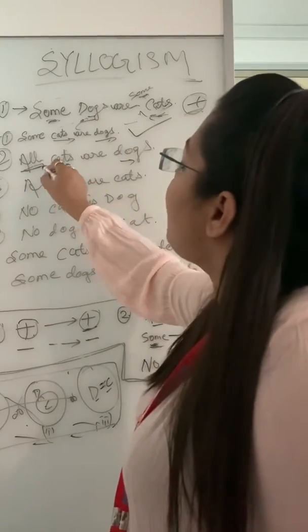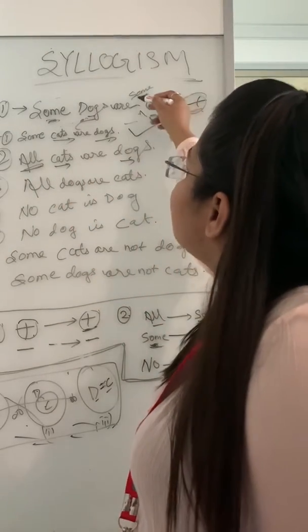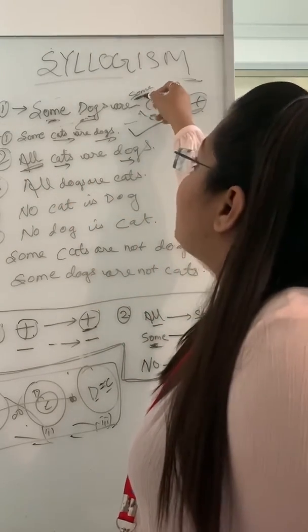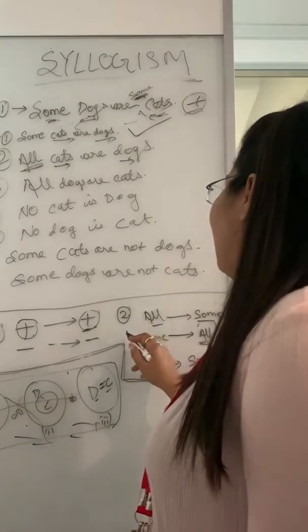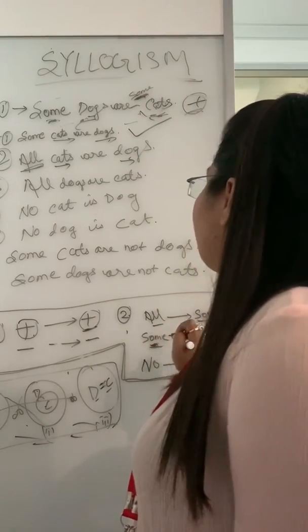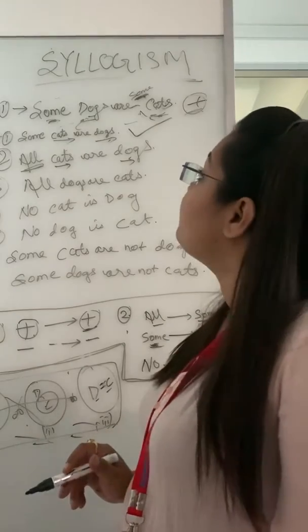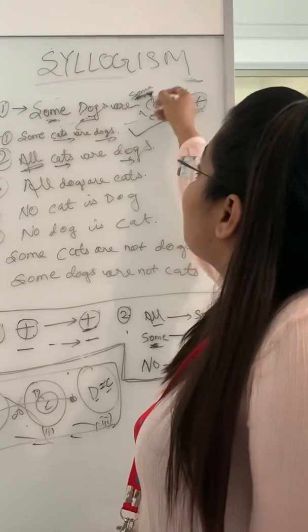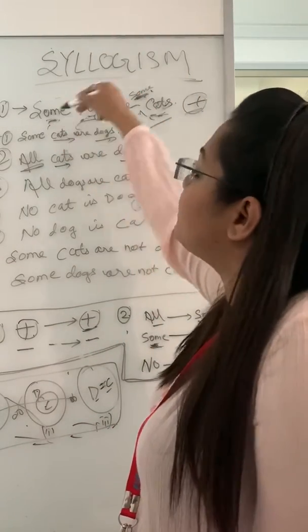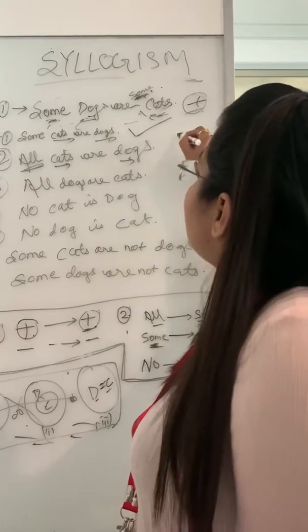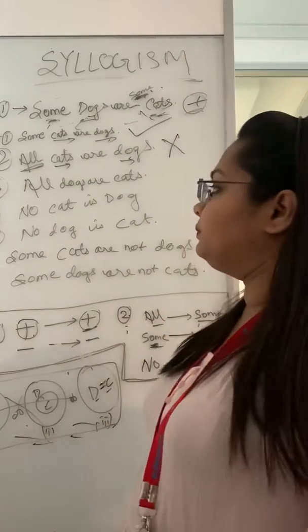It is saying all cats are dog, but here it is some. As in the second rule, all cannot be read as some. If "some" is here, we cannot say all cats are dogs. This will be wrong, so this statement is wrong according to rule 2.